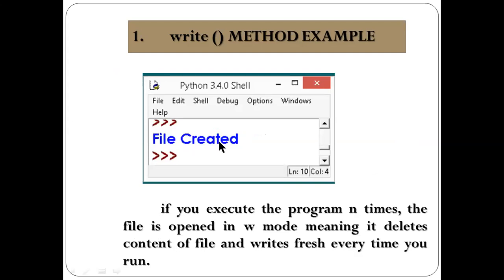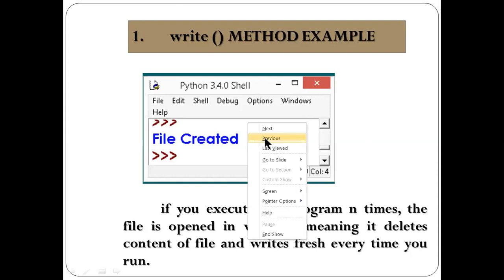See here, whenever I run that program with the write method, only in interactive mode, it will display file created. If you execute the program n number of times, the file is opened in W write mode, meaning it deletes the contents of the file every time you run.